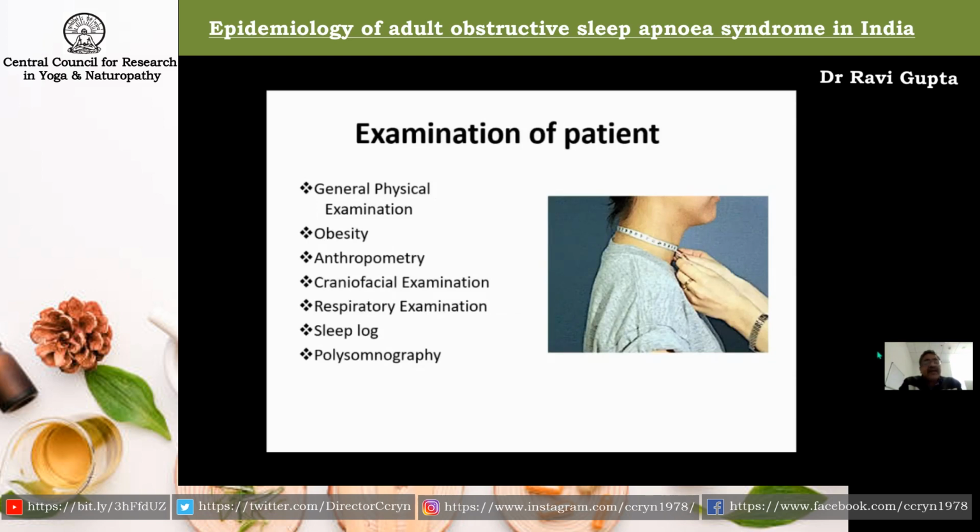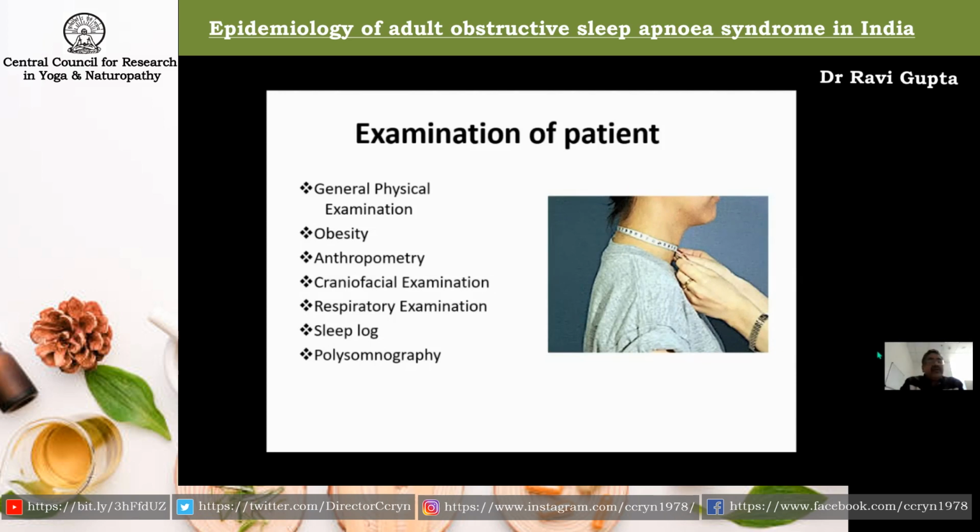Now, once we take the history, then we examine the patient. So we have to go for the general physical examination. We go for the anthropometric examination so that we can find out the body mass index and the skin fold thickness in the triceps region, so that we can determine whether the person is obese or not. We also examine the waist hip ratio. We do the craniofacial examination, because as we have already discussed, the people who have craniofacial abnormality are at risk for obstructive sleep apnea.